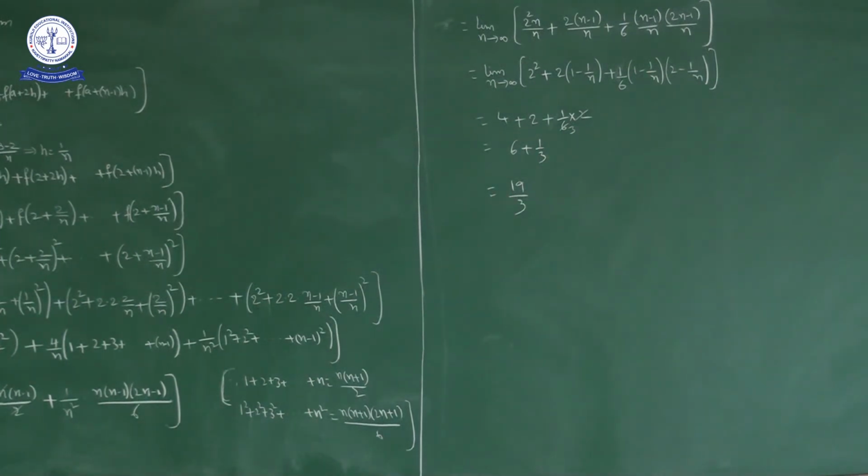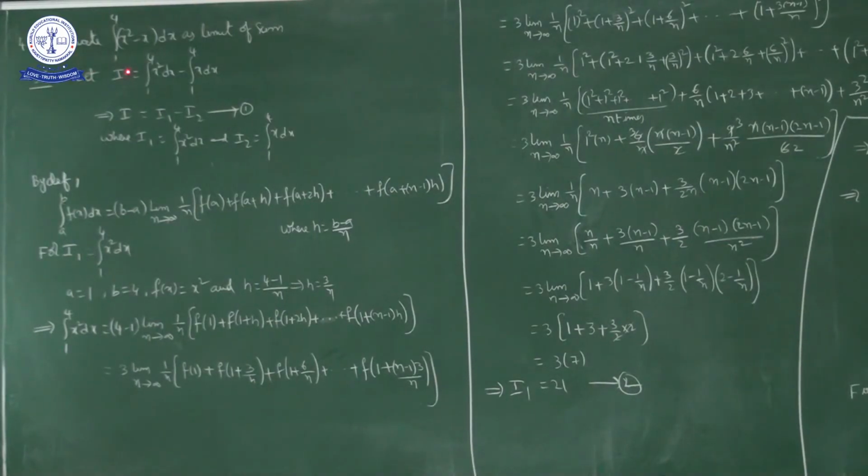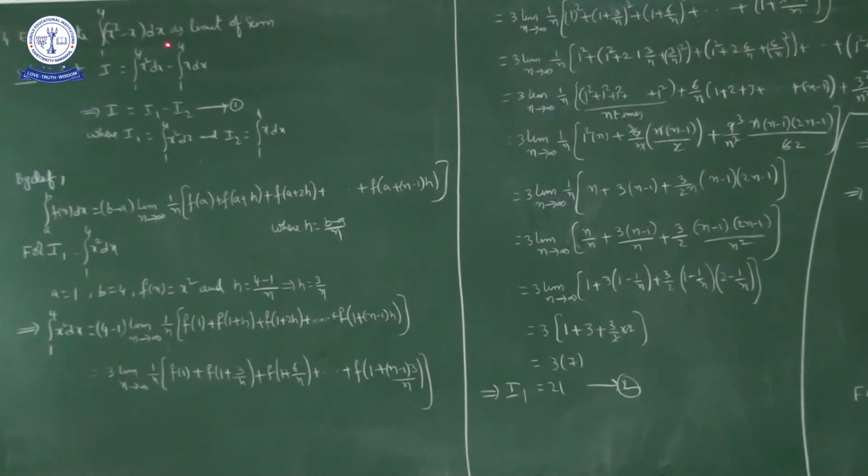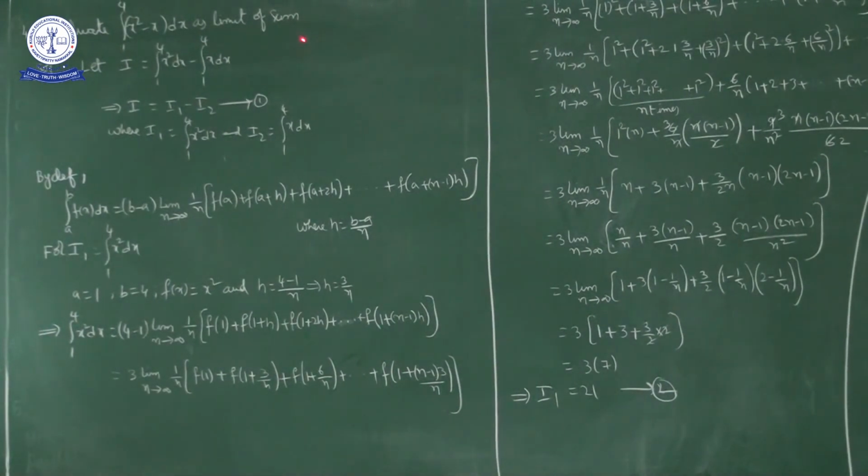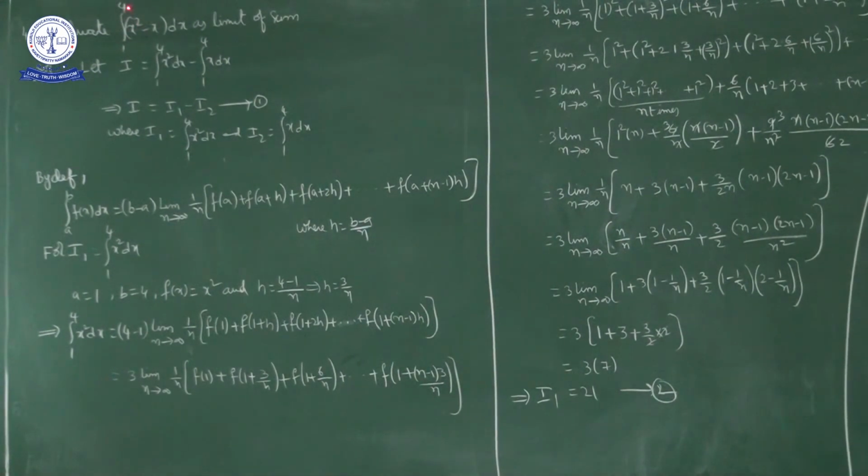Okay, next question. Evaluate the integral from 1 to 4 of x square minus x dx as the limit of a sum. Here I is equal to, I'll write like this, integral 1 to 4 x square dx minus integral 1 to 4 x dx. Consider this part as I1, this part as I2. So I is equal to I1 minus I2. What is I1 here?